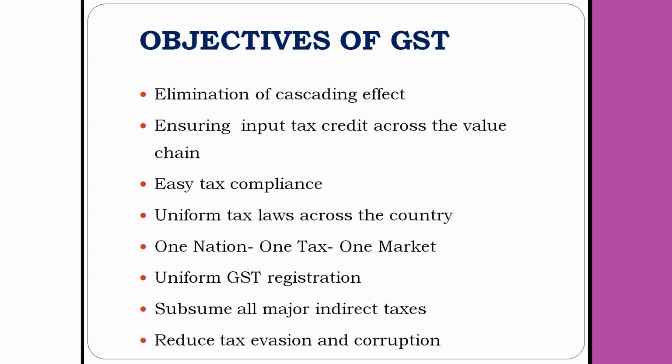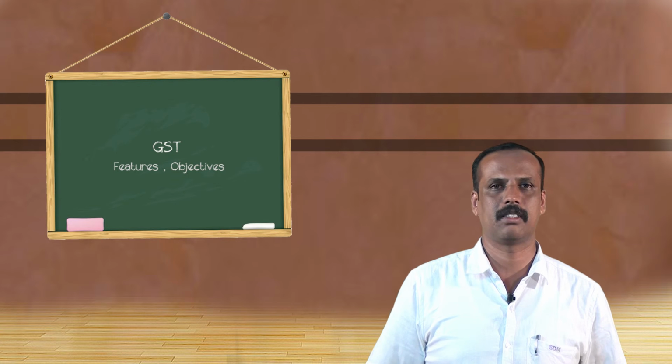Then it is easy tax compliance. Earlier what happened? There was filing of return of excise, filing return of customs, filing return of service tax, filing return of VAT, electricity duty, filing return of octroi, filing return of entry tax, filing return of entertainment tax, filing return of any other luxury tax details. But now only one filing of return is enough, because all the taxes have come together in the form of GST, and one GST return is enough instead of all these types of taxes.